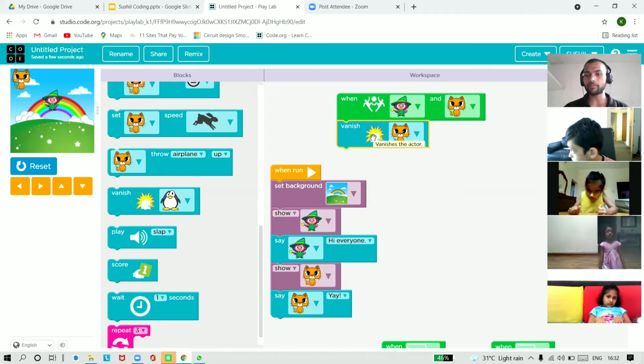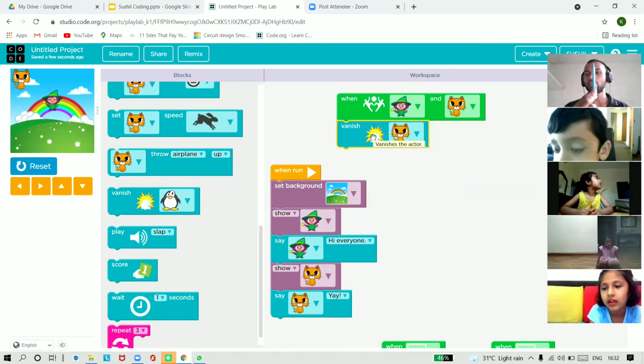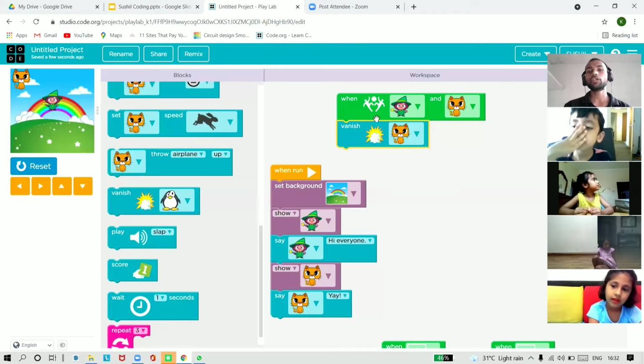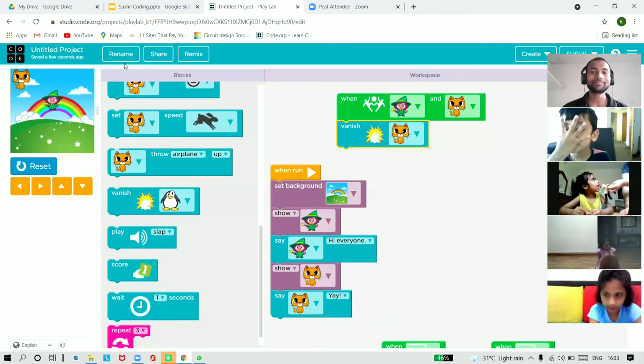All of you know what is the meaning of vanish? Riddhi, do you know the meaning of the word vanish? Yes. Vanish means when something just goes away. Something when it disappears. Like all of you can see my pen. Now what happens? My pen disappears from you. So my pen was vanished for you, because you are not able to see my pen now. Is it okay? So what should happen when our magician touches the cat? Cat should disappear. And who should come now? Penguin. Very good.